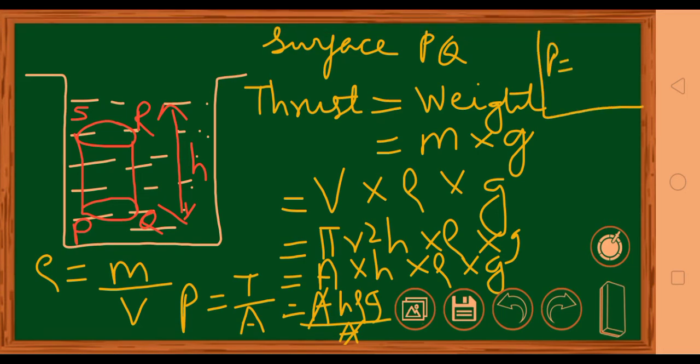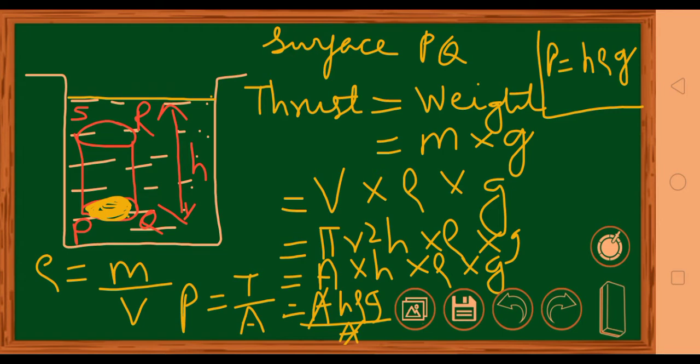So what is your formula now of pressure? Pressure is equal to H, rho and G. What is H? H is the depth. We are finding the pressure exerted by this part, PQ. So what is the height of PQ from the top surface of the liquid? From here, what is the height?